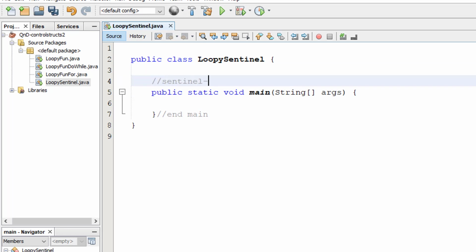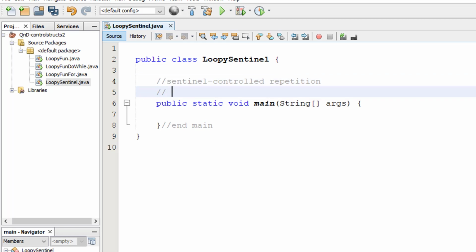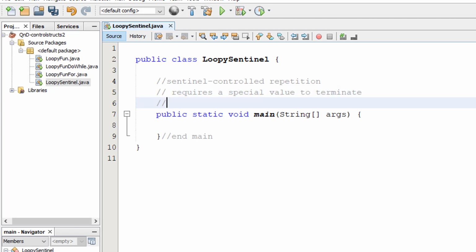So Sentinel controlled repetition requires a special value to terminate rather than using a counter. So we're not counting a specific number of times to control the loop. We're looking for a specific value. So I could say something like this.